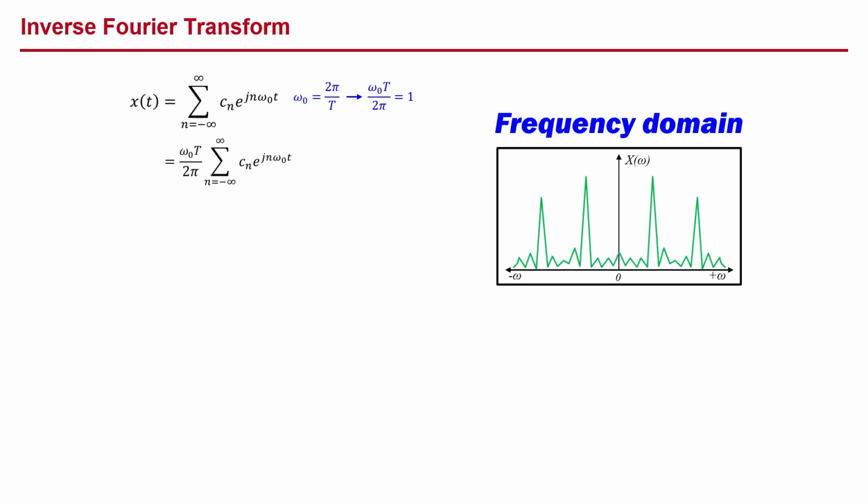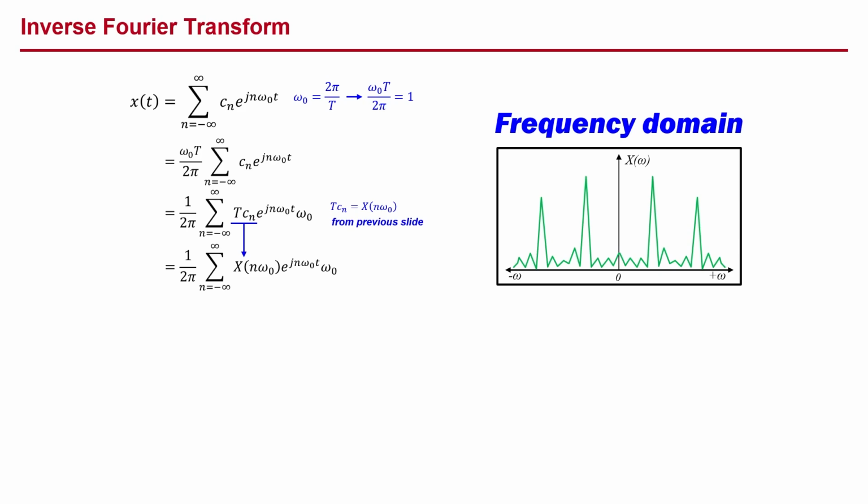We can move T and omega naught inside the sum, and from the previous slide, we had defined T times c sub n to be capital X of n times omega naught, which is the amplitude of the nth frequency component.